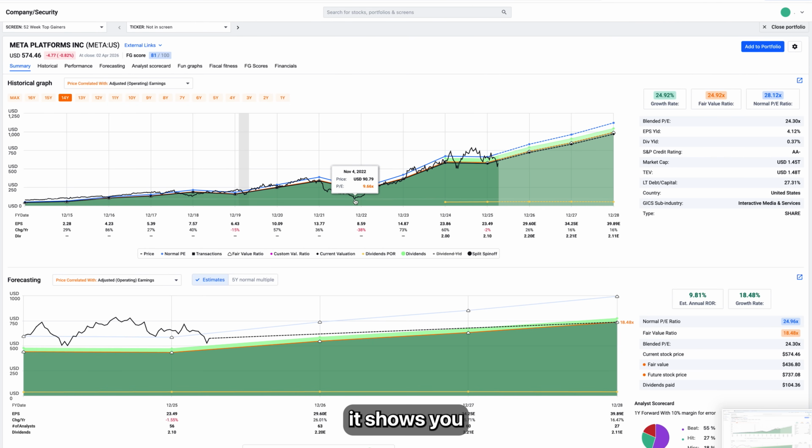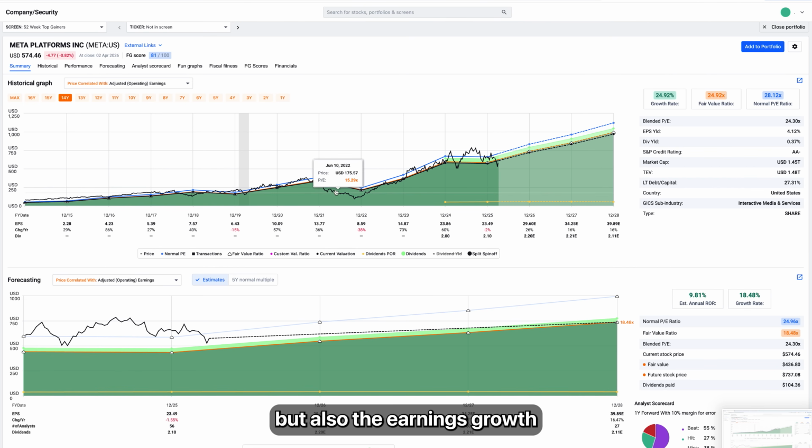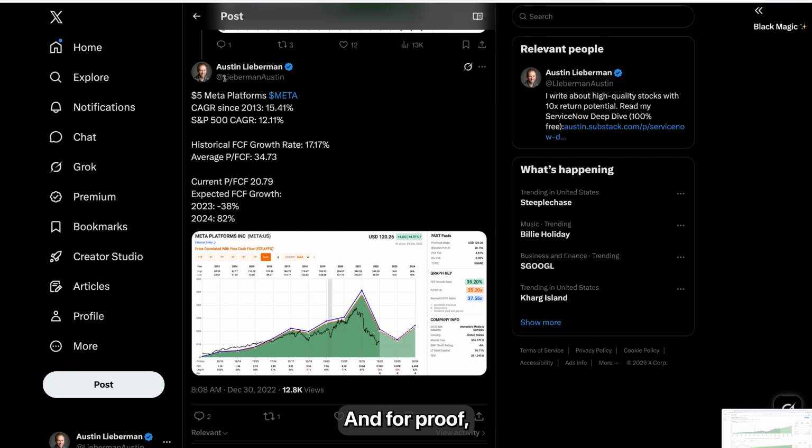And that is, it shows you not only the price of the stock, but also the earnings growth, and the value of the stock compared to its multiple or PE ratio. And for proof, here's a tweet of mine from 2022 identifying Meta as what I thought was an undervalued stock.